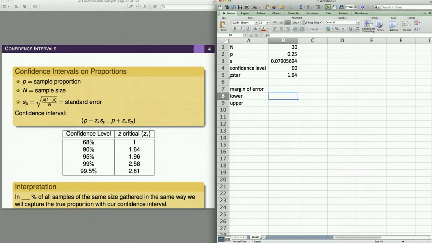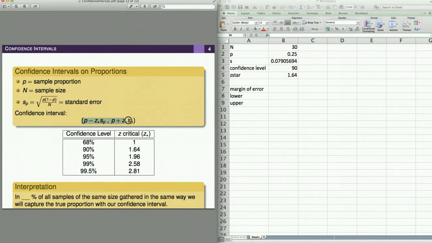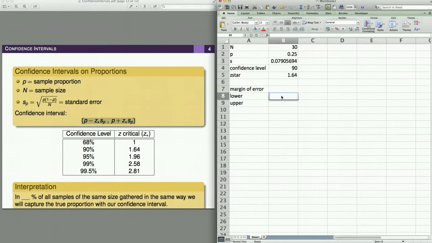And I can build my confidence interval, which is highlighted right here, by saying, all right, I'm going to take my estimated proportion minus critical value times standard error. So I've gone 1.64 standard errors below, and I've gone plus 1.64 standard errors above, and now I have a confidence interval.